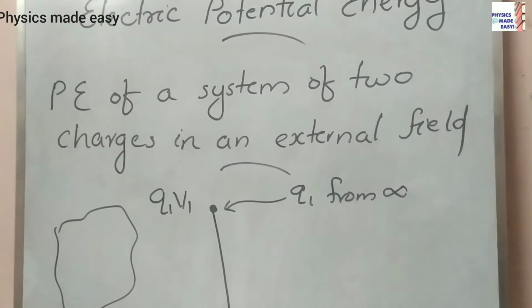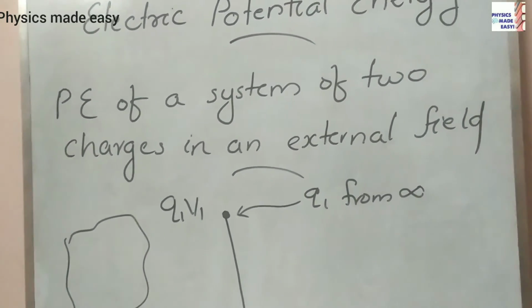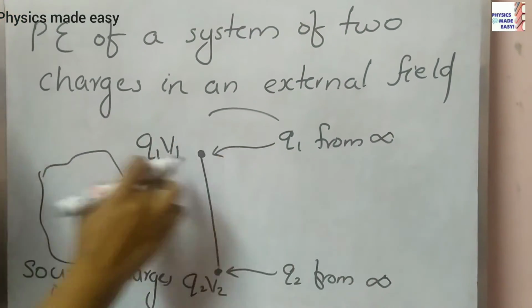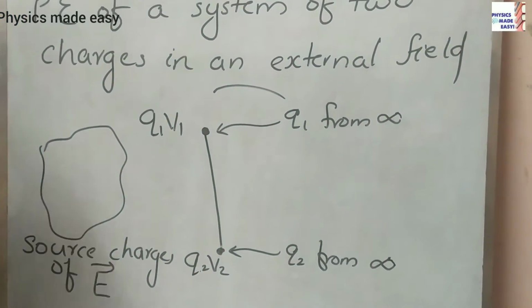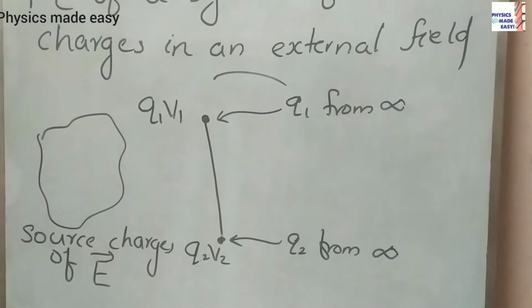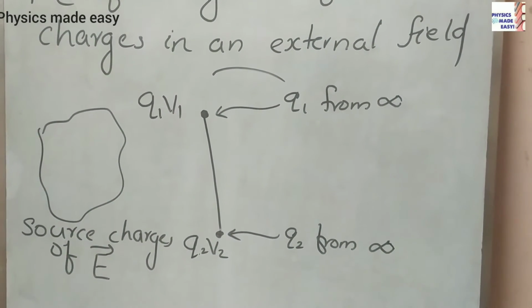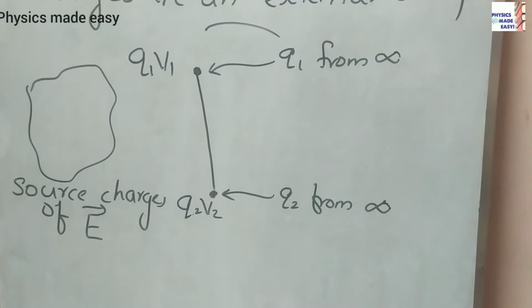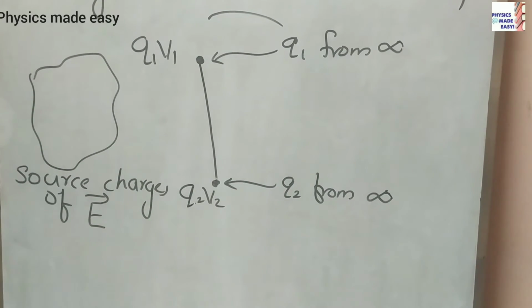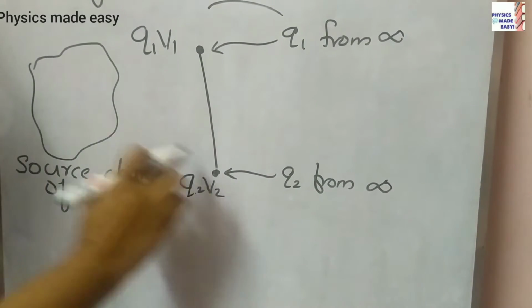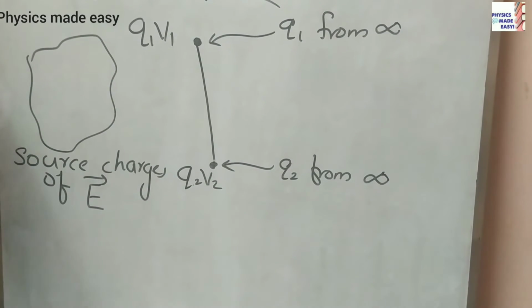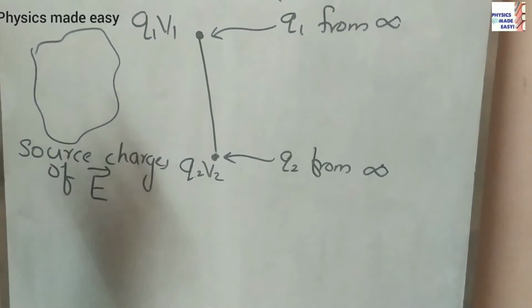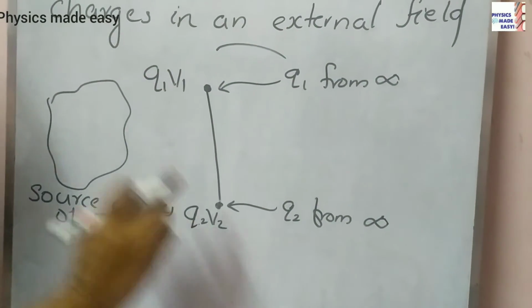Now, potential energy of a system of 2 charges in an external field. If you need to bring charge Q1 from infinity, there must be work done. So, we can say work done in bringing charge Q1 from infinity to R1 against that external field is charge into potential, that is Q1 V1. In the same way, work done in bringing charge Q2 from infinity to R2 against that external electric field is Q2 V2.